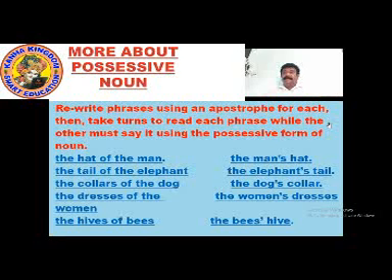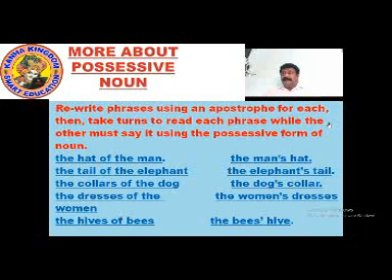Here, let's look at the first phrase again. The hat of man. Here we have used apostrophe s on man's, the man's hat. We have rewritten the phrase using an apostrophe. The tail of elephant: the elephant's tail, where we have shown the possessive form of the noun and used an apostrophe as we have been asked to. The collar of dog, where the dog is the owner of the collar.